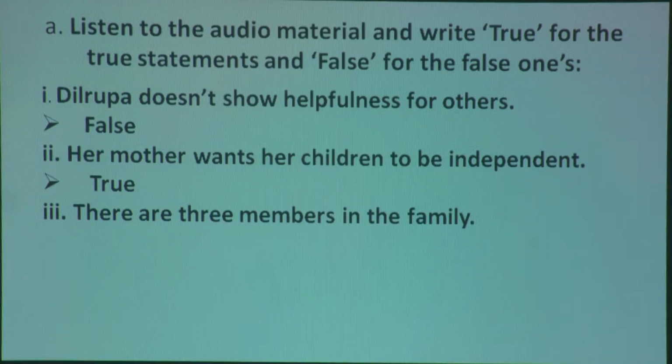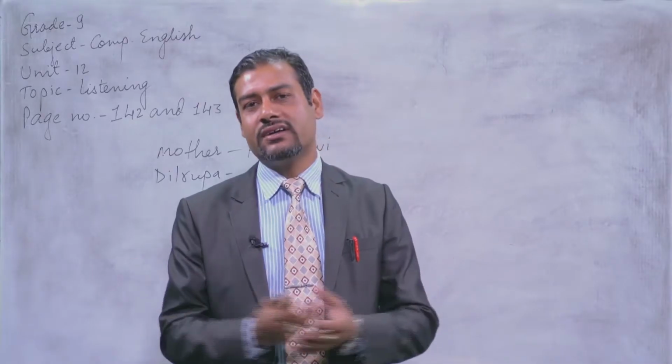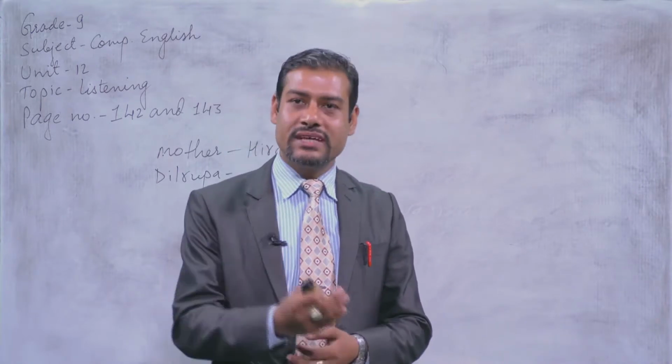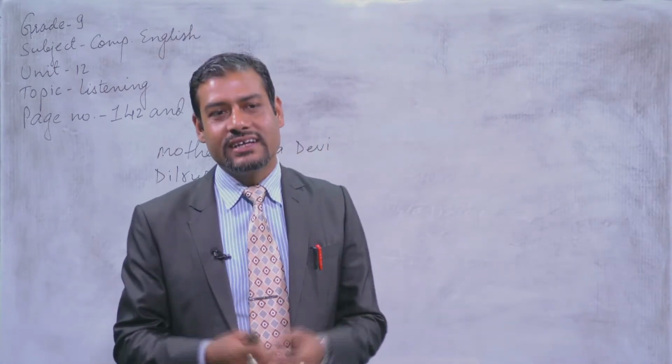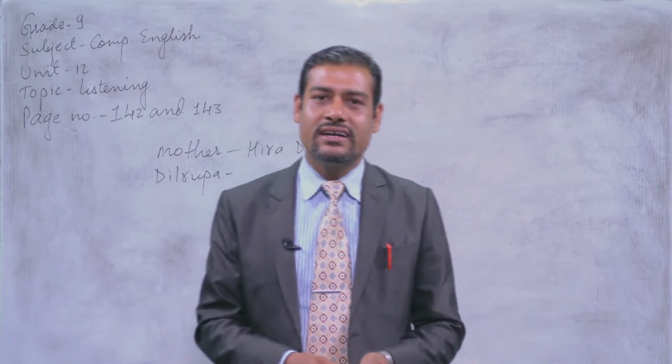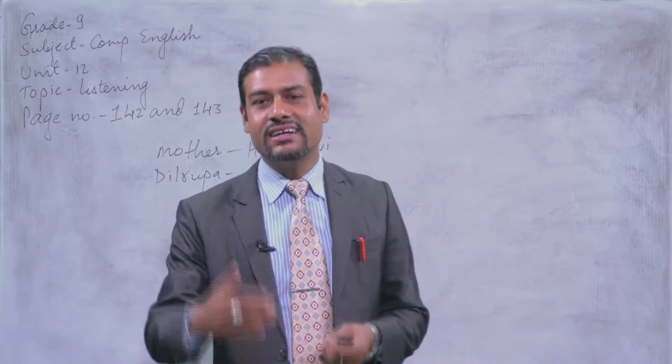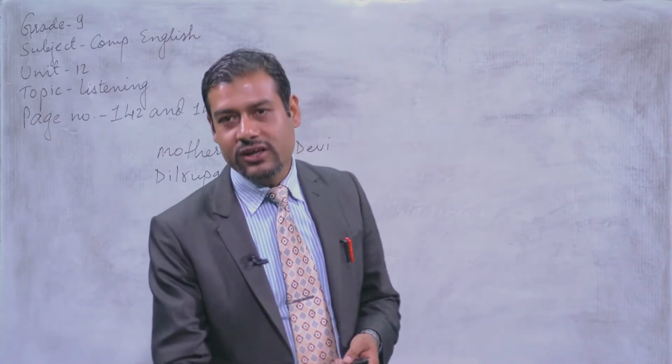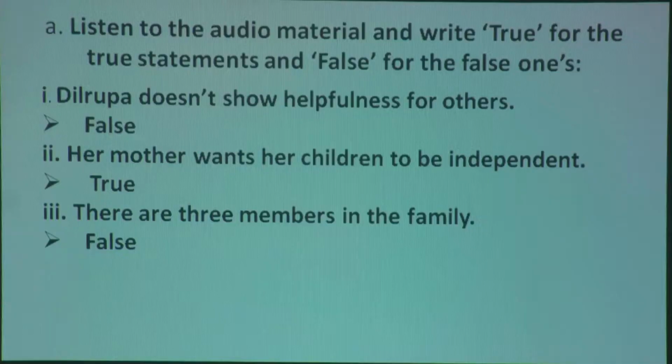Third question we have: there are 3 members in the family. So do you know it or not? Dilrupa is speaking there. Hira Devi is also speaking there. I think Dilrupa wants to help her brother, and at the same time she wants to call her father. It means how many members are there? You are right. There are 4 members. It means that you have to write down false for question number 3, because it is given there are 3 members in the family.